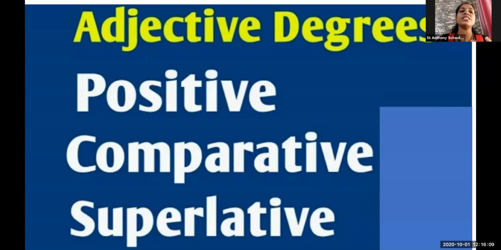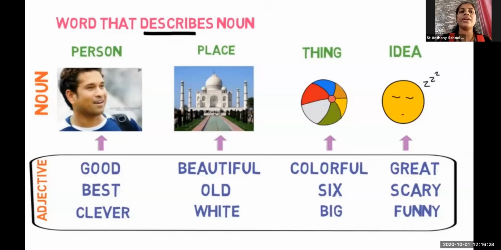What is a degree? It is when we use a sentence to compare something or to give positive sentences. They are called the degrees. So let us learn about the first: what is an adjective? So what is an adjective?